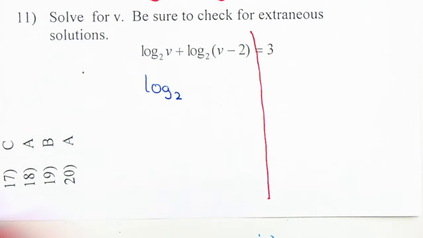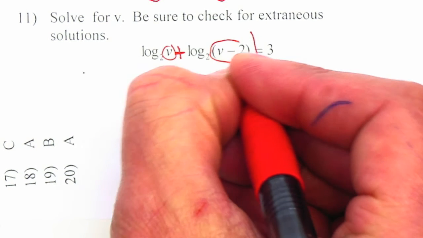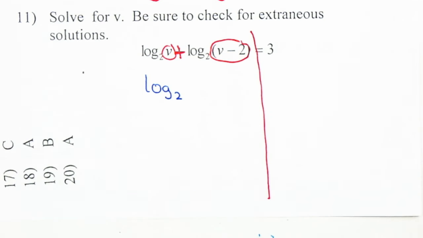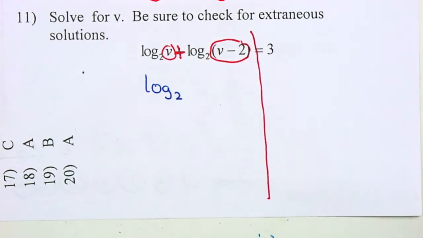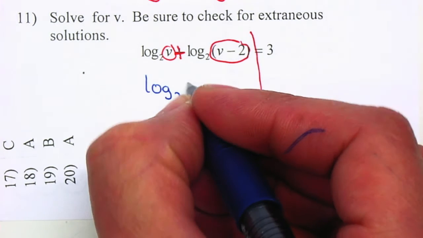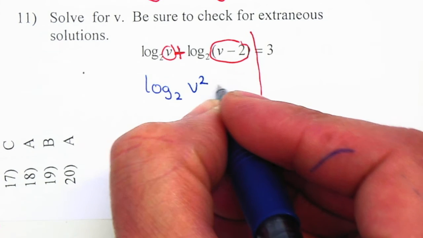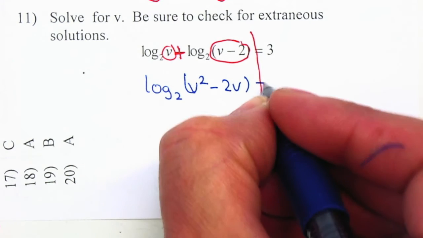So now we have 1. There's a positive in between. That means I need to multiply this out. If there's a minus, you'll have to divide it. If there's a plus, you multiply. So I'm going to have v times v will be v squared. V times negative 2 is negative 2v. And that'll be equal to 3.